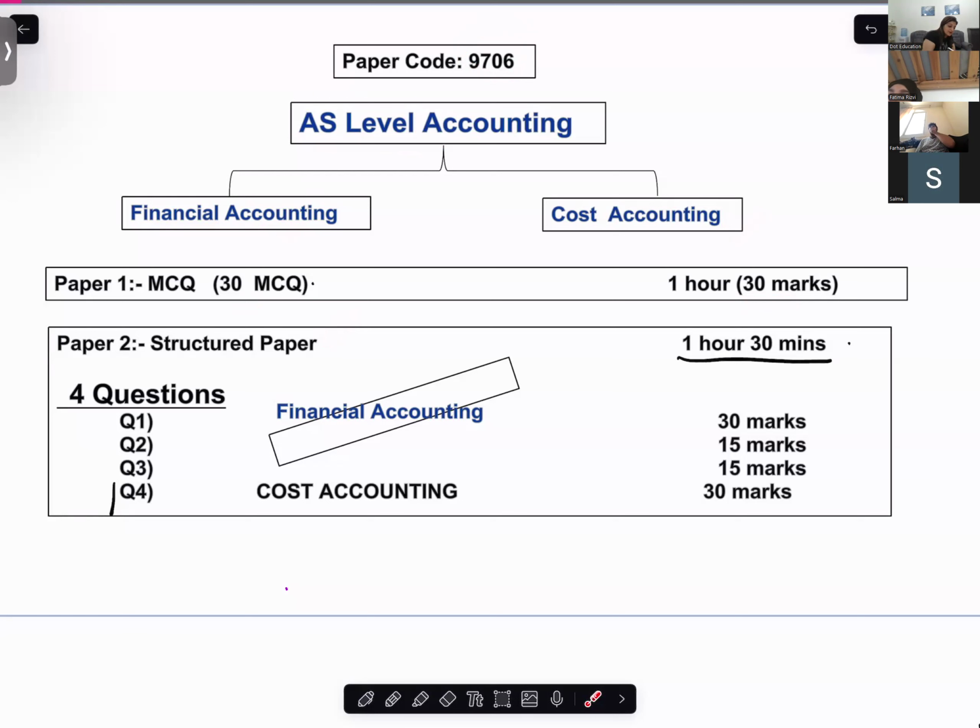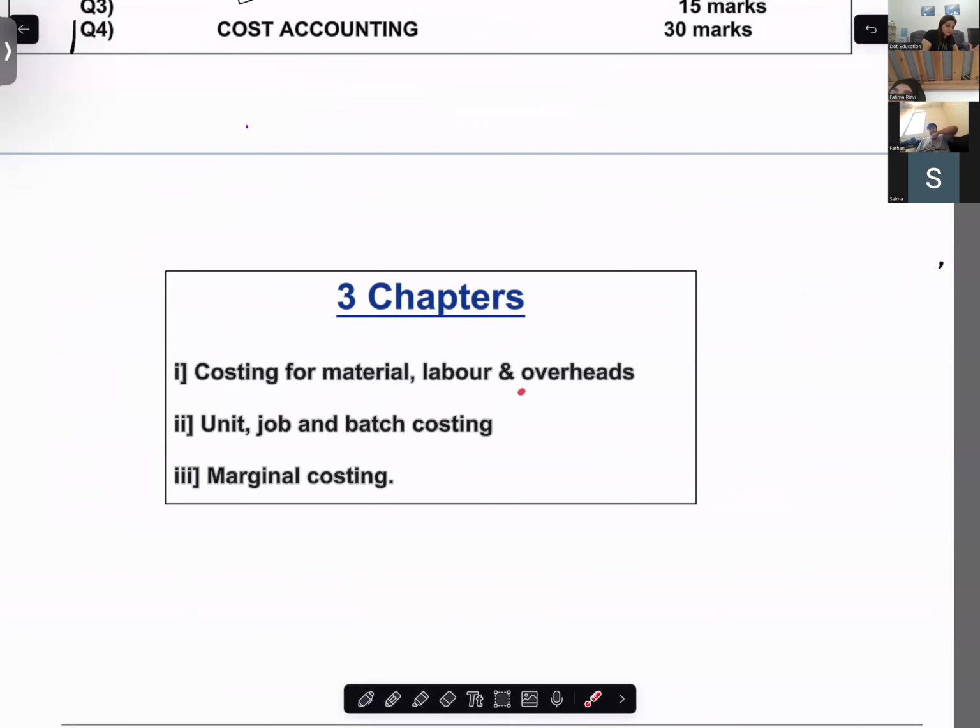Now, the first 3 questions are made of financial accounting. And the last question, question number 4, is cost accounting. The reason I ask you to focus more on cost accounting is because it is for 30 marks. And you have only 2 chapters of cost accounting. The first chapter is marginal costing, and the second is absorption costing.